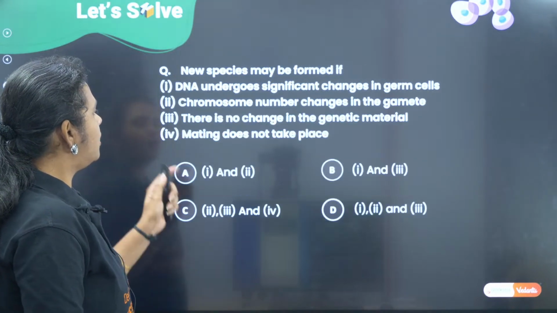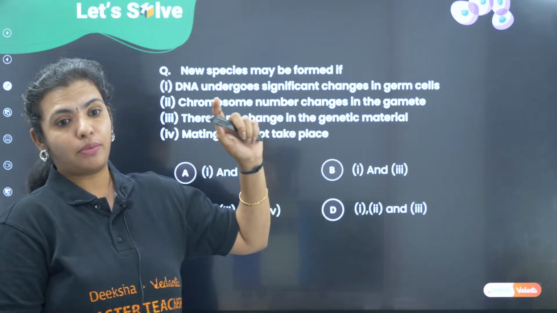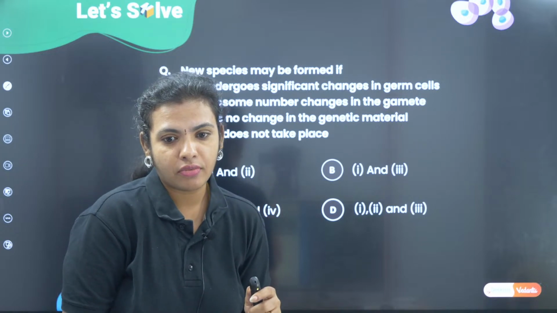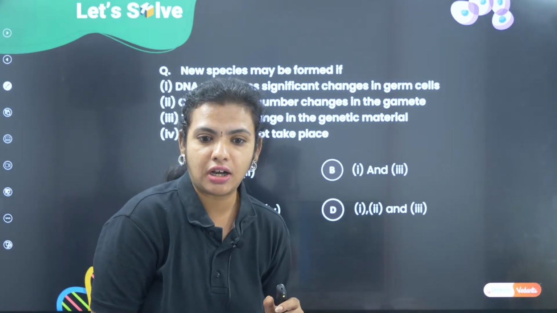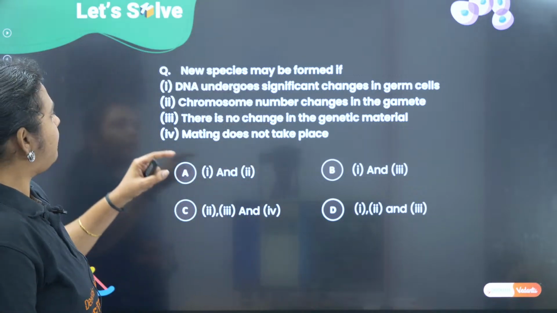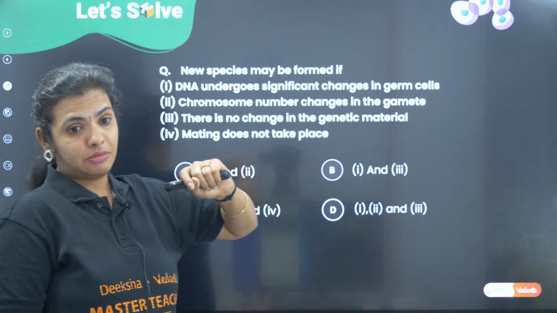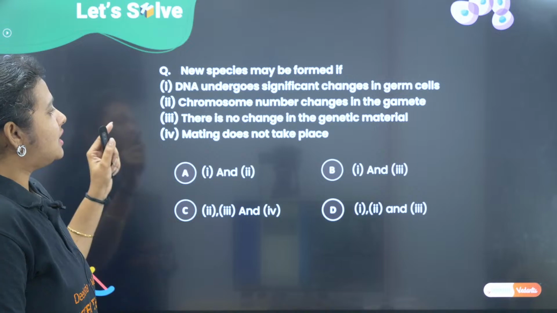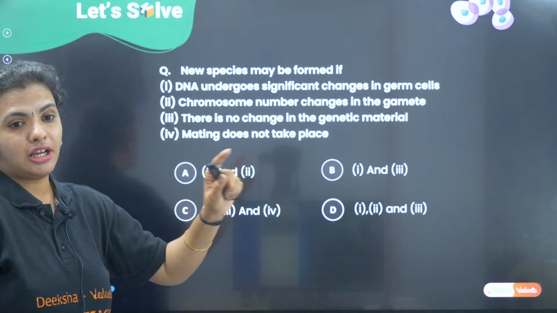Okay. New species may be formed if. So when do I have the formation of new species, children? Very good, Pushpa has given the explanation also. The options: DNA undergoes significant changes in the germ cells. The chromosome number changes in the gamete. There is no change in the genetic material. Mating does not happen.